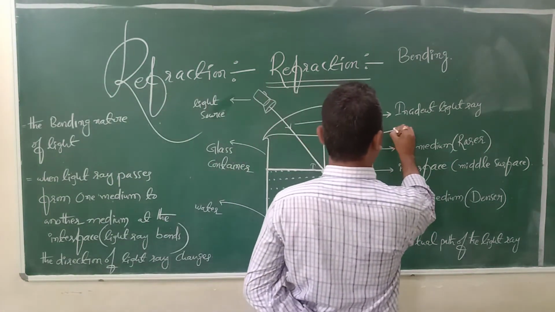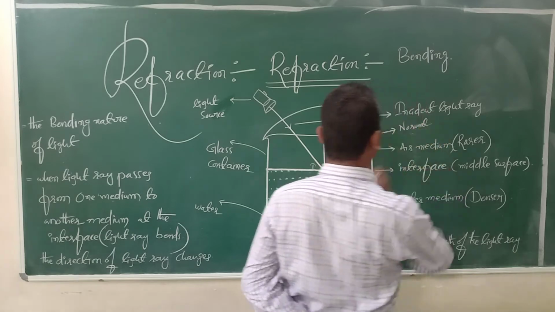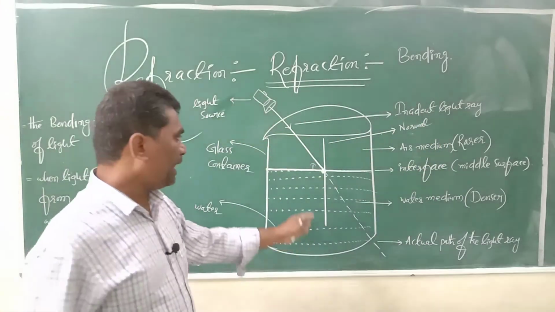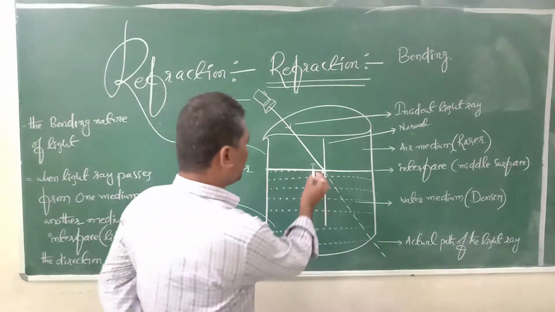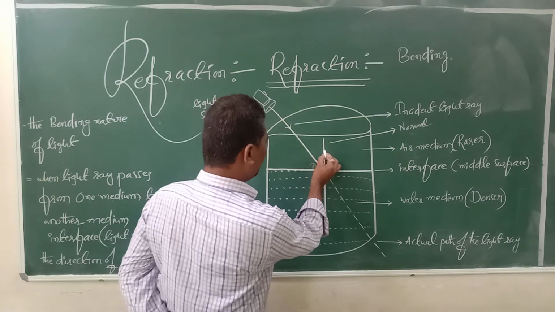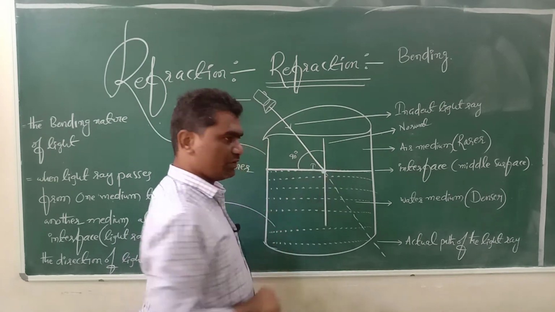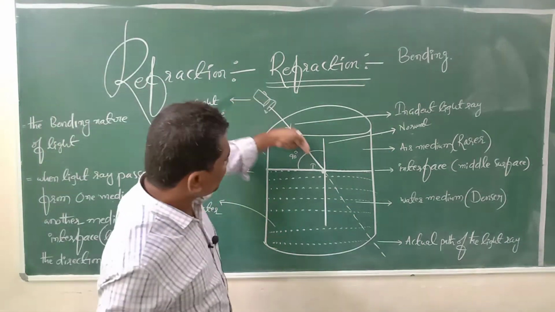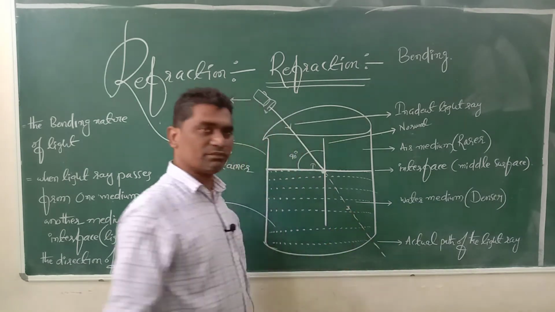So we can write, this is a normal, the line which makes 90 degrees with the surface of the water. Here this line makes 90 degrees with the surface, so that's why it is called a normal line. This is the incident light ray. This is the actual path of the light ray.